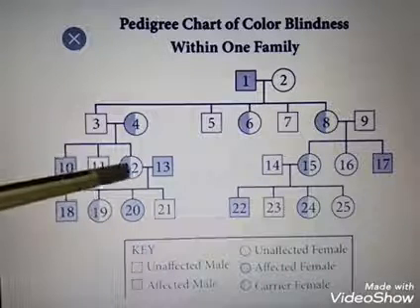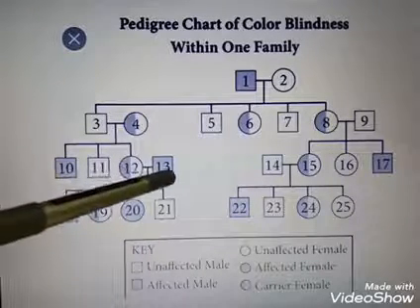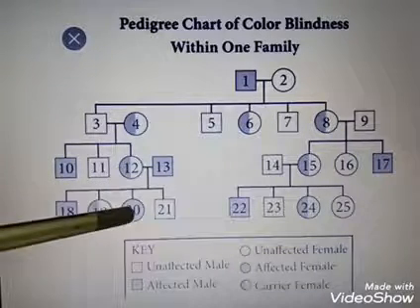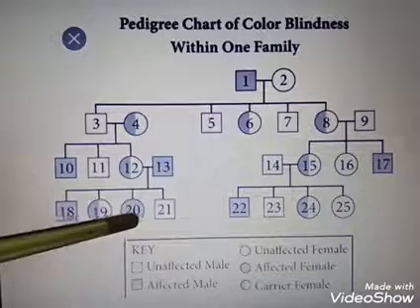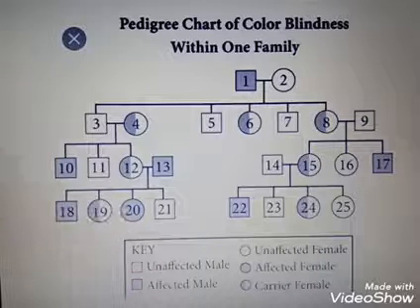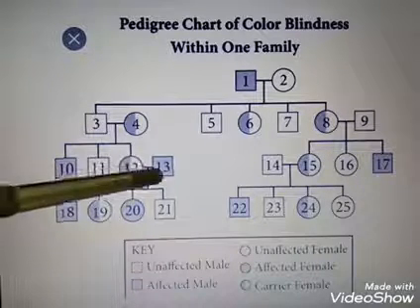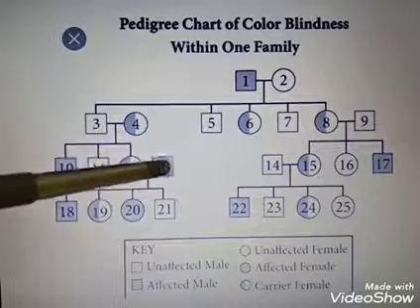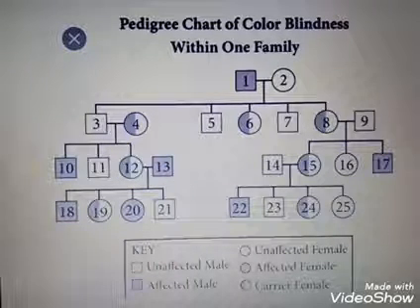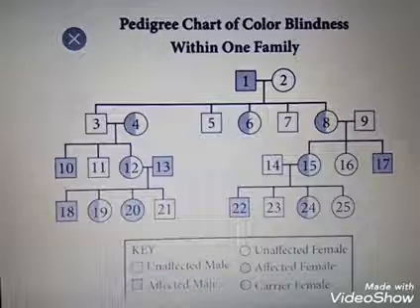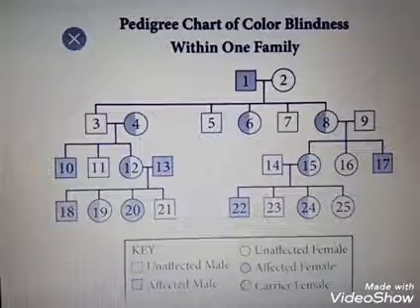And here she is a carrier and she married a color blind person. So there is a 100% chance of the female child getting this disease, because here it is a recessive condition and here the person is color blind. So this is the pedigree chart of a color blindness person.